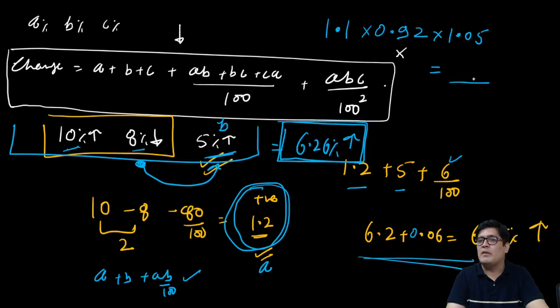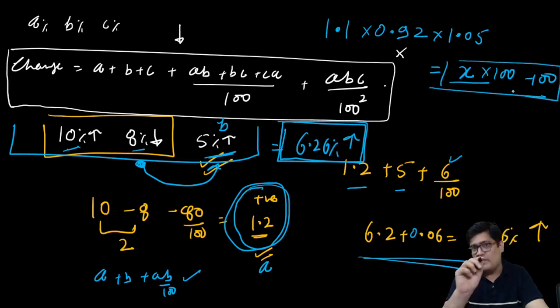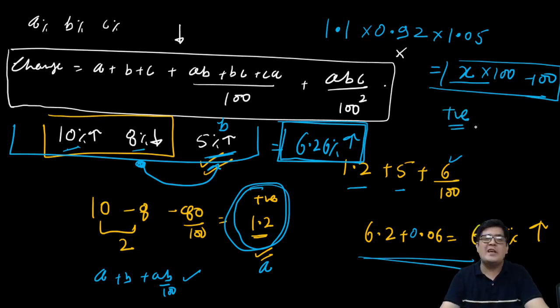Whatever result X you get here, you make it 100 times and subtract 100 from it. That is your percentage change. If this is positive, an increase is taking place. If this is negative, then a decrease is taking place. Everyone observe what I have done here, what is there on the screen.